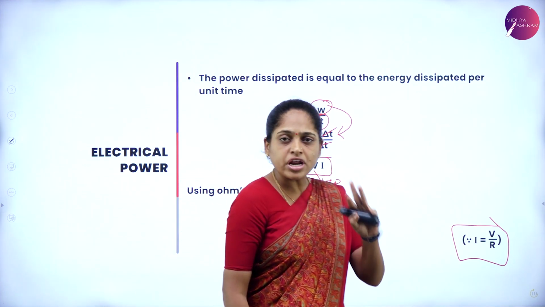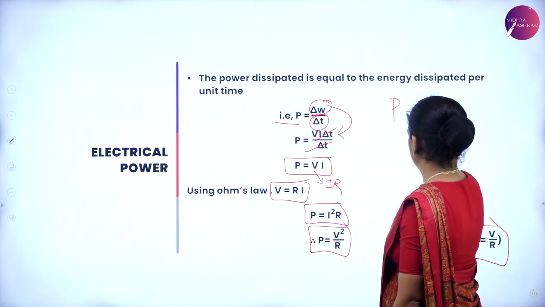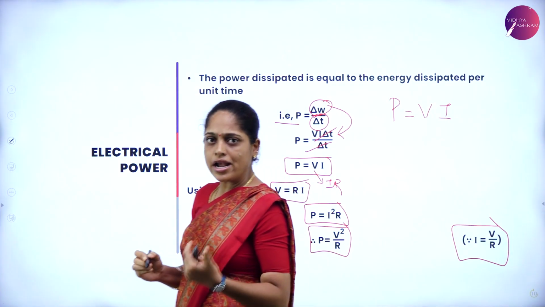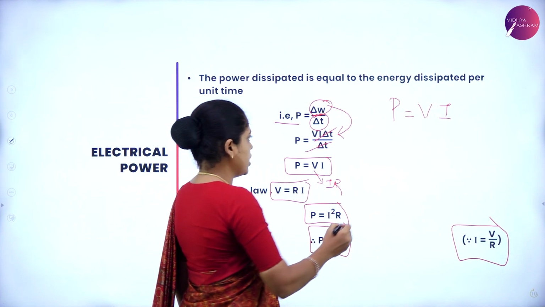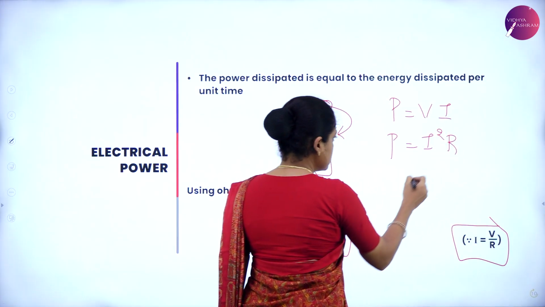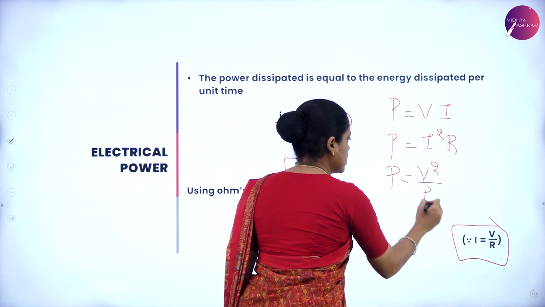And we have three expressions for the power loss. One is P is equal to VI, that is in terms of voltage and current. The second one is in terms of current and resistance. And the last one is in terms of voltage and resistance.